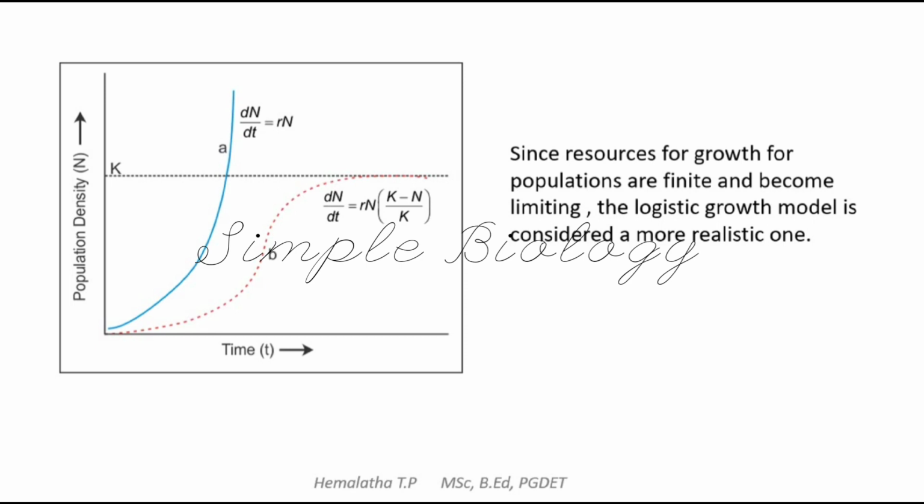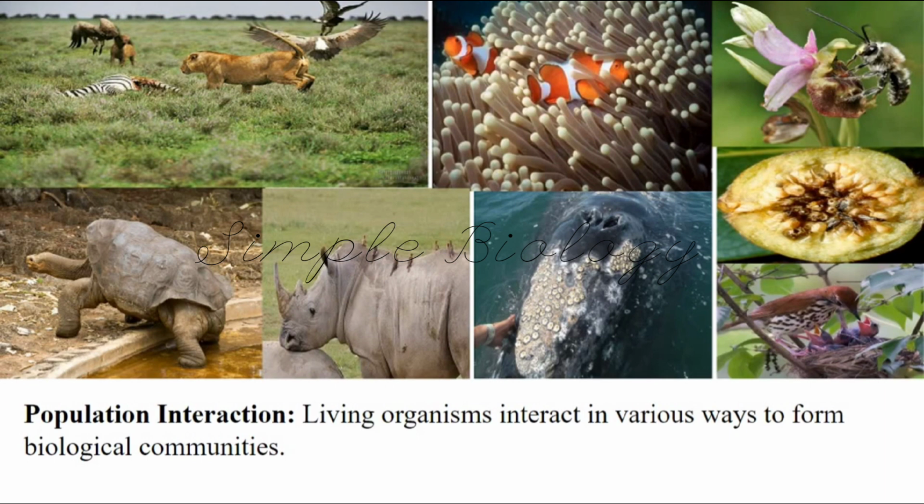Even in some countries, you might have seen, since the number of people is increasing, the government is making some rules to control the population so that it can restore its natural resources which are available for the survival of the individuals. So by studying all these, we can say that population is dynamic. The growth of the population can increase only if there is availability of food and place for the individuals.